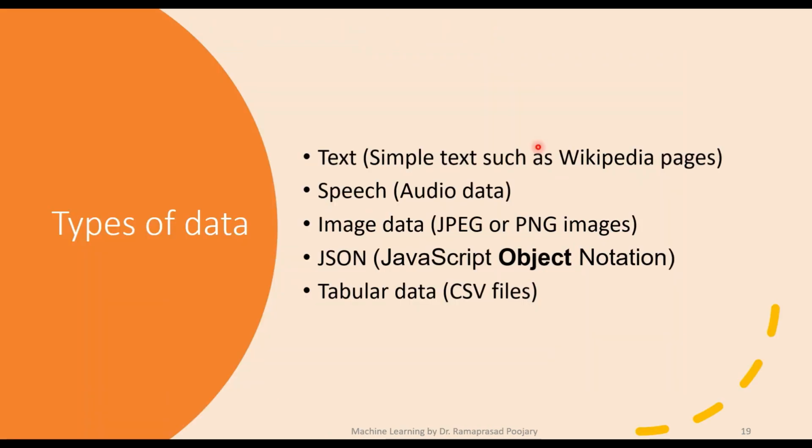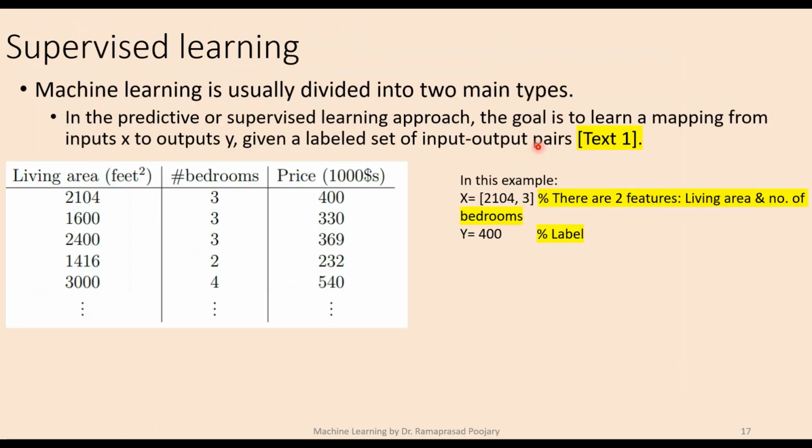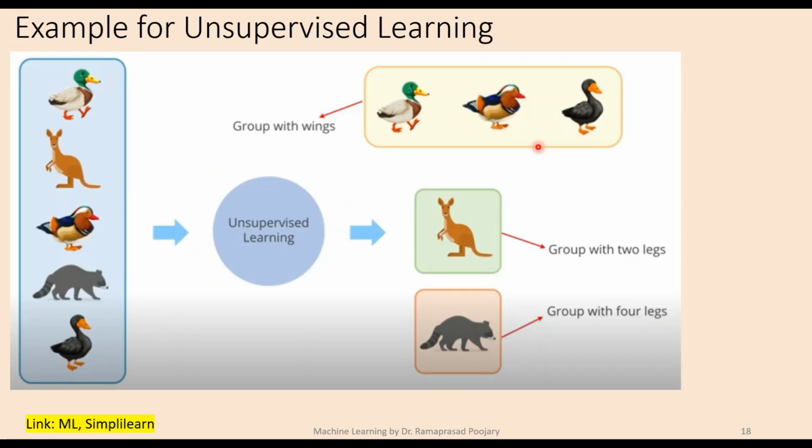There are different types of algorithms, depending on the use case. We may have to use regression, or we may have to use classification. Again, there is another type of classification based on what type of data set is used, whether it's a labeled data set or unlabeled data set, etc.